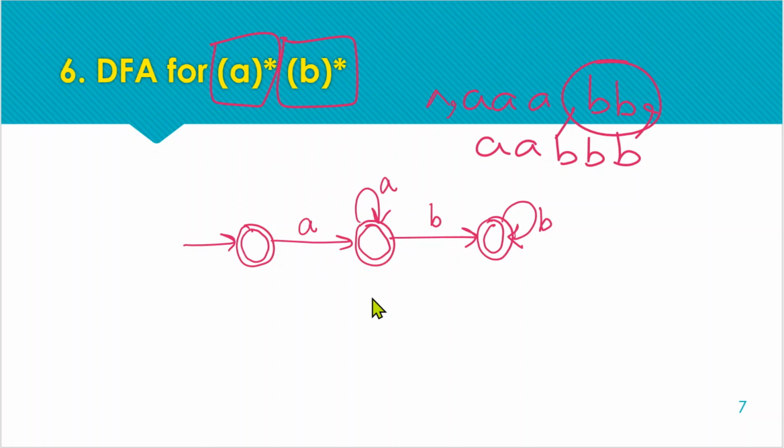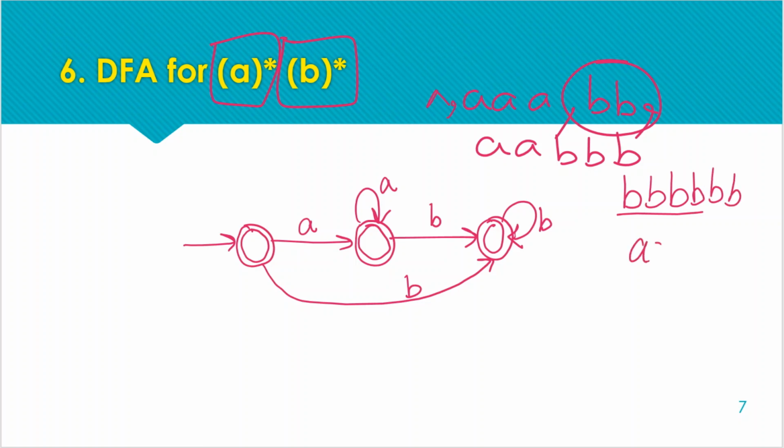Okay, so if we are getting a single B as an initial symbol, then we need to move to this state, because only at this state we can receive any number of B's. Means if we are getting a first symbol as B, then we cannot receive any A after that. After B's, only B's are acceptable. Okay, but if we are getting A's as starting symbol, then we can receive any number of B's after that. So this is final transition diagram for this problem statement.